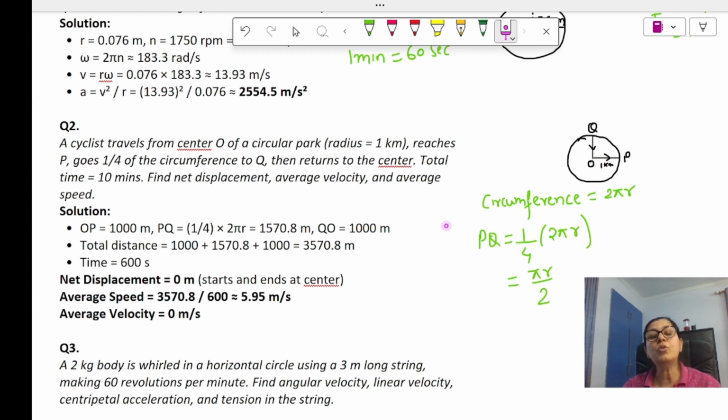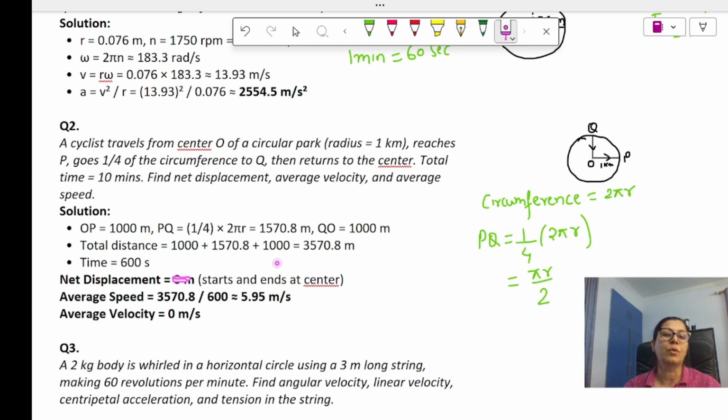Now this is the total distance travelled. What is the displacement? It started from O. First it took the path O to P, then P to Q, then Q to O. So it has reached the original point again. So the total displacement is 0 only. So net displacement is 0.